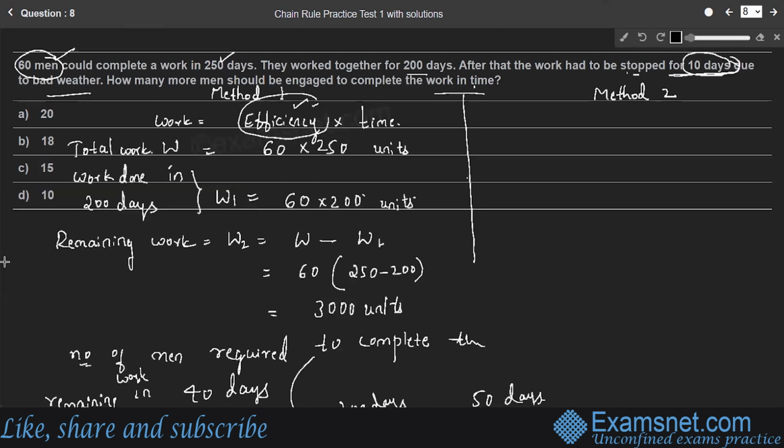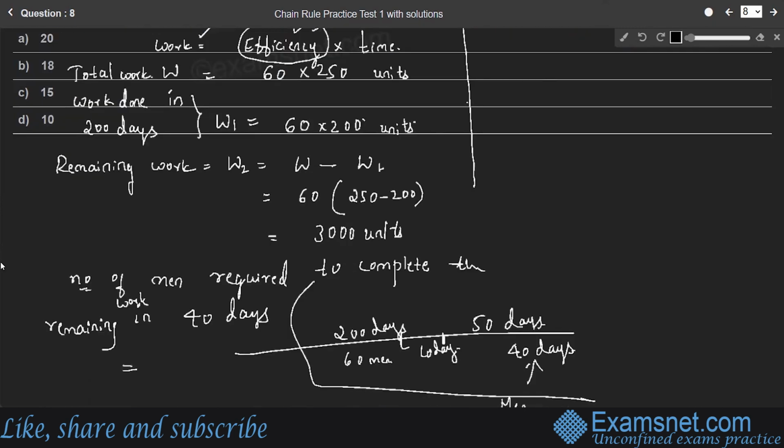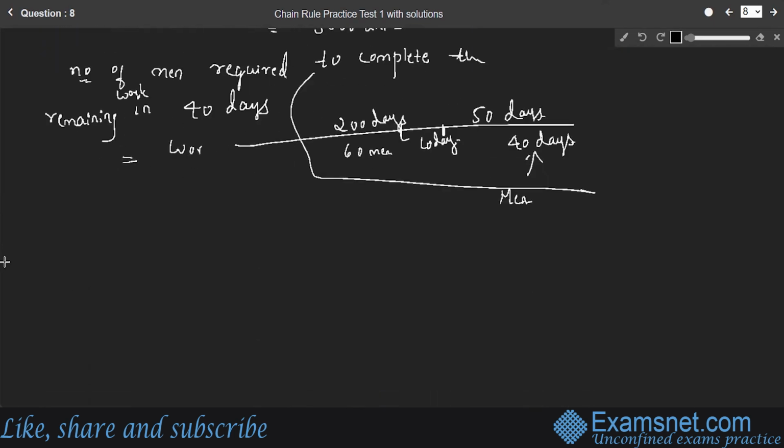We need efficiency here, the number of persons required, which is equal to work divided by time, right? So what is the remaining work? It is 3000 units, to be completed in 40 days. Therefore, the number of persons required is 3000 divided by 40, which is 75.